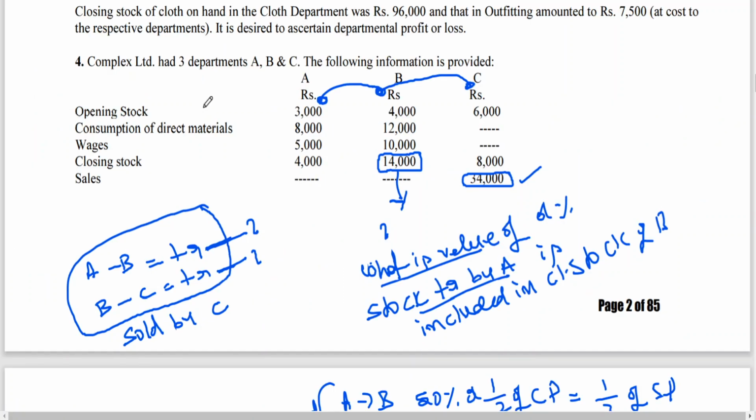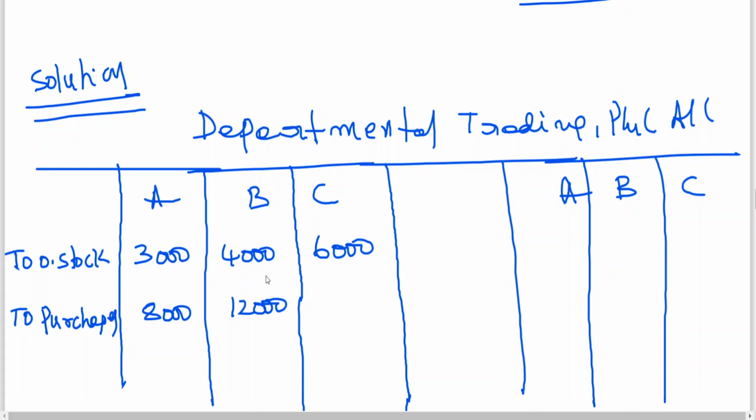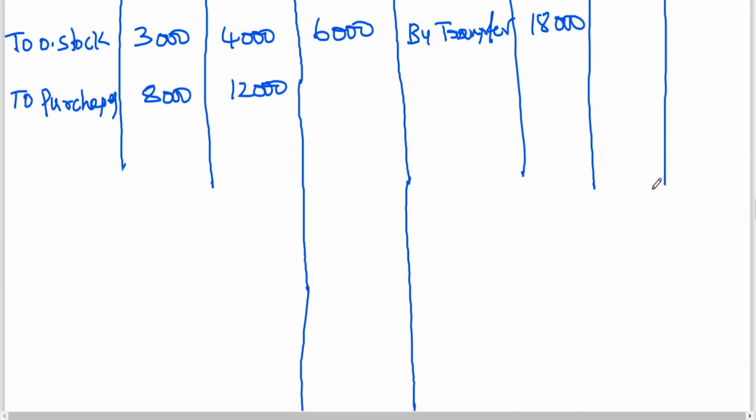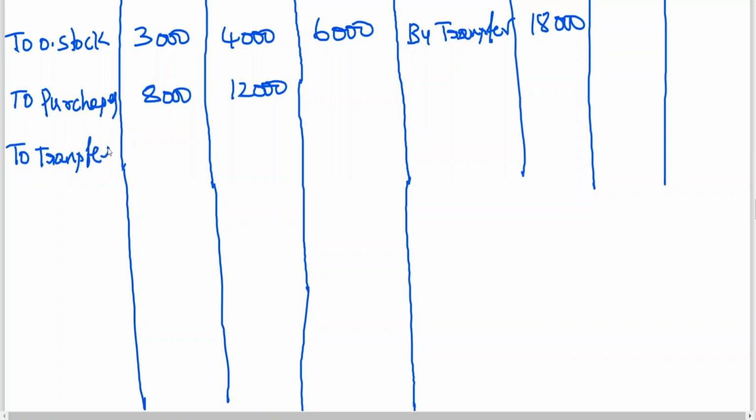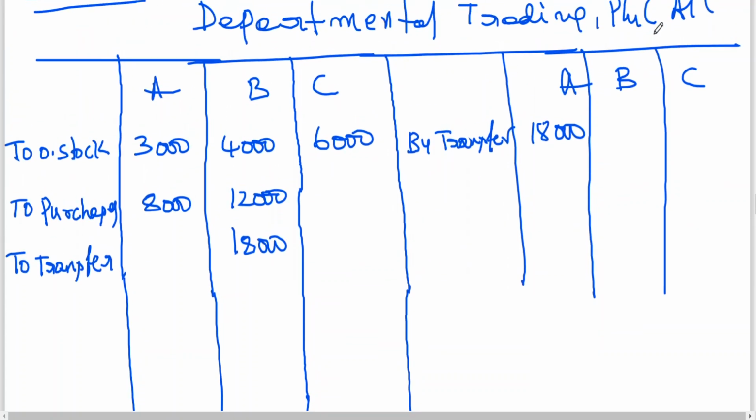Then we got transfer, no? Now first let me finish off this transfer. Transfer from A to B, I have told you already, 18,000. It's like a sale for A and like a purchase for B. Then transfer by B to C. I think you will understand as I am writing.